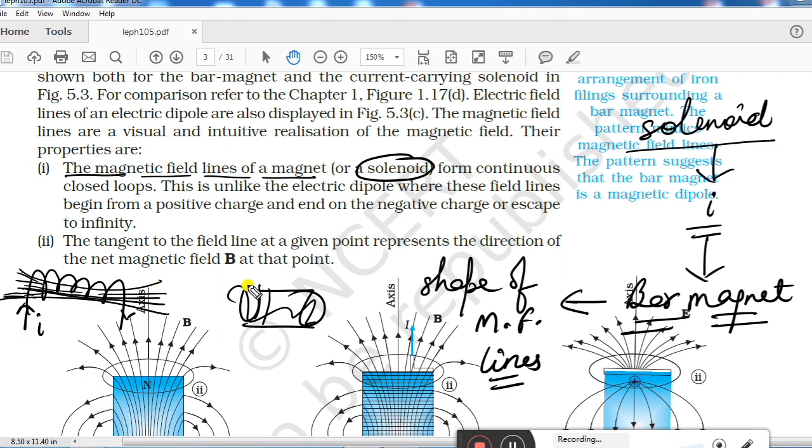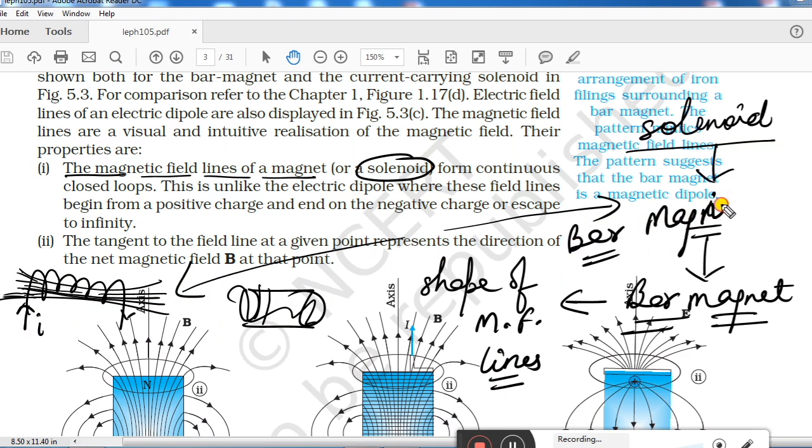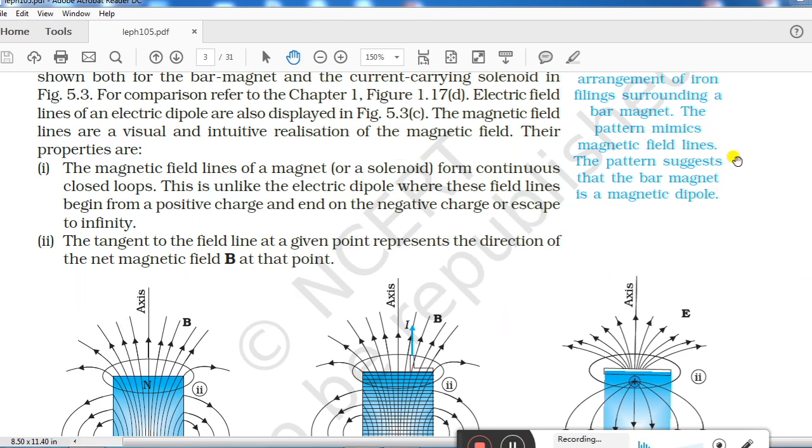The shape of these magnetic field lines was seen to be very similar to the magnetic field lines of a bar magnet. That's why it is said that a current carrying solenoid is equivalent to a bar magnet. These all things we studied in the previous chapters. Okay, so let us continue with our point.